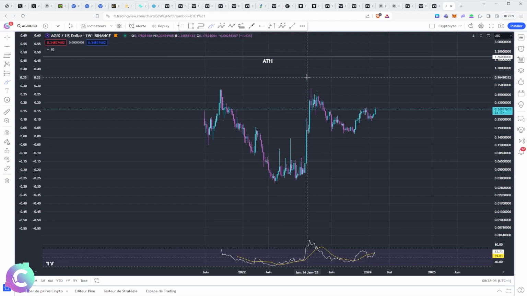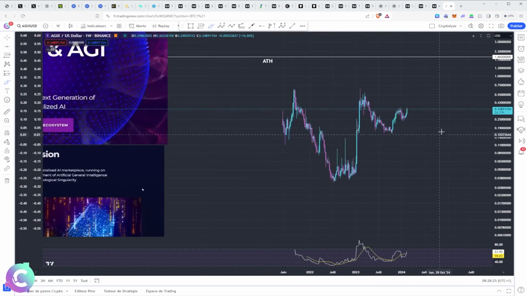Is this something that will drain liquidity? Is this something that will attract hyper-speculation? Is the risk-reward still very interesting? And that's up to you in relation to your own strategy and your way of managing your wallet and your portfolio. What can we expect as a target?